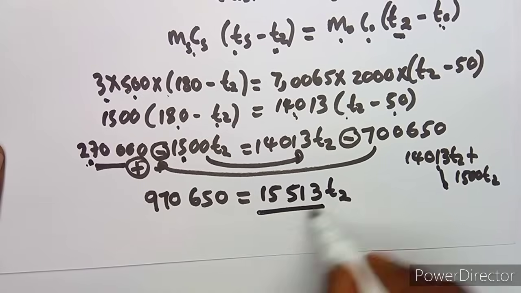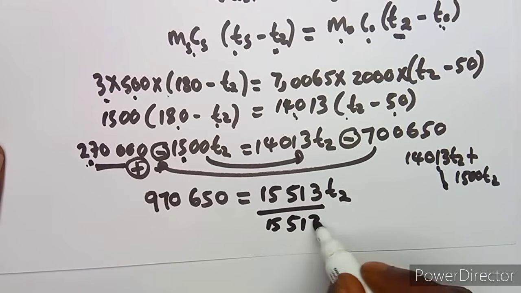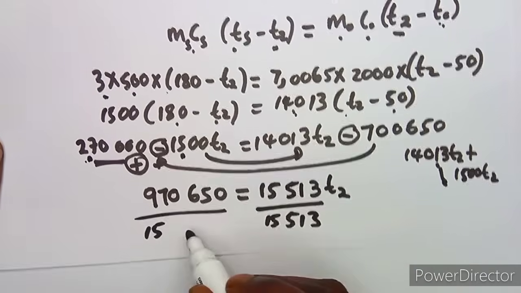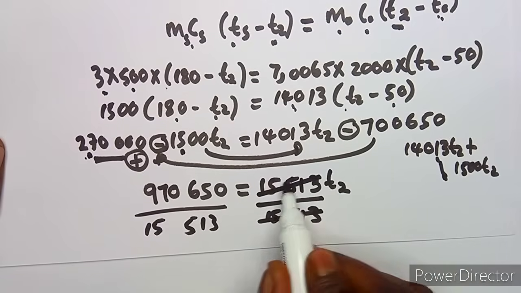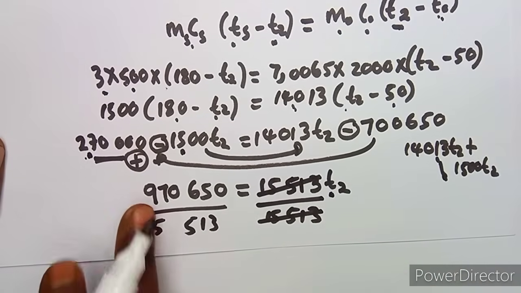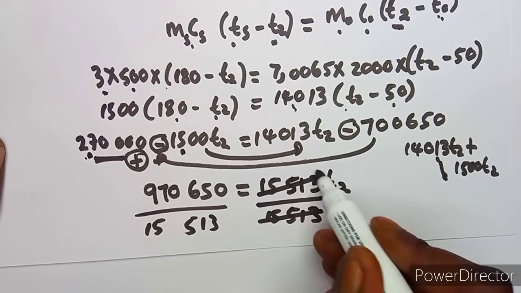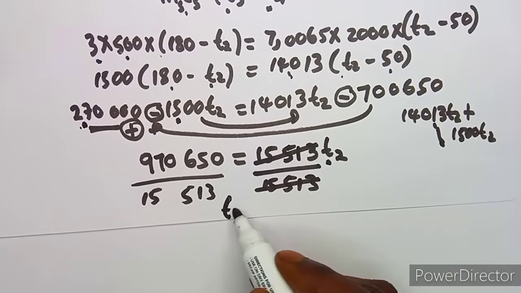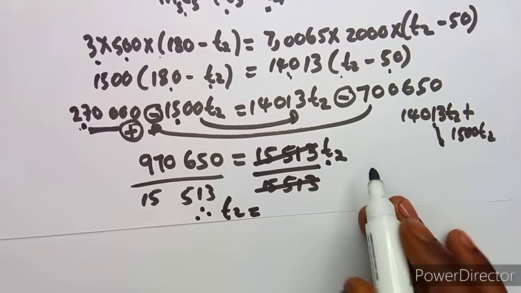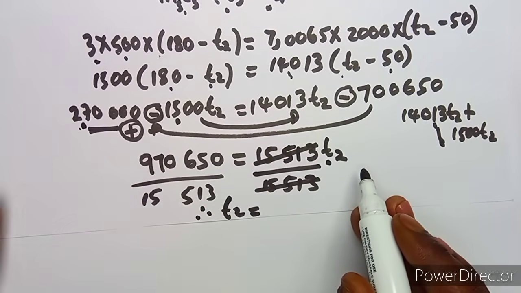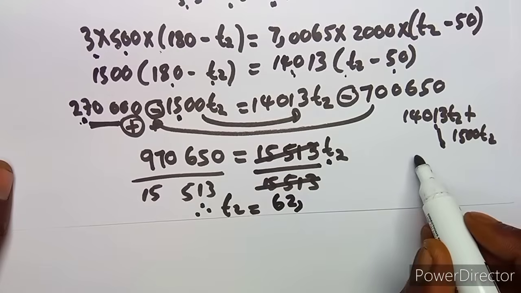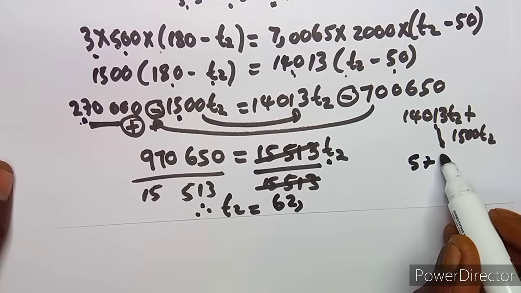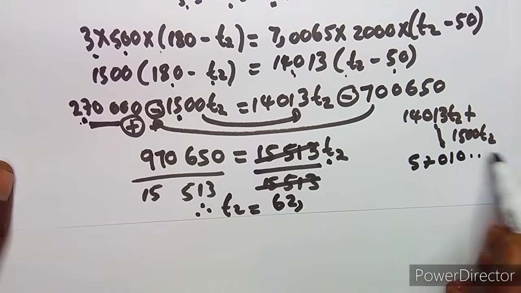All right, so that's it, guys. To find T2, definitely you have to divide by 15,513 both sides. Take note, you divide by the number that is affecting T2, not this one. This one that is multiplying T2 is the one that you divide with. So therefore our T2, if we divide these two, we are going to obtain 62.57010 and so forth.